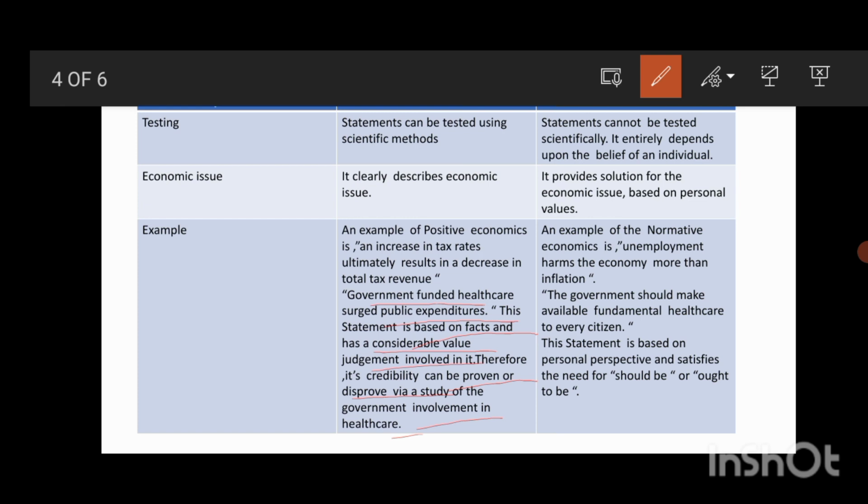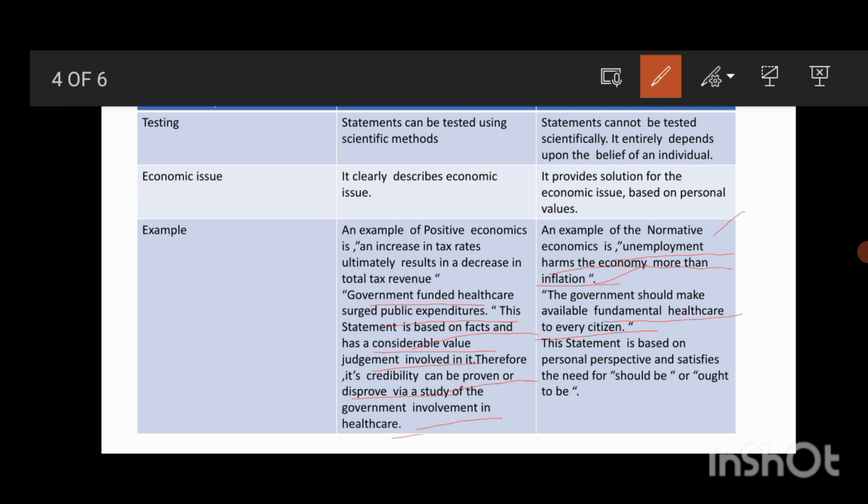Okay, an example of normative economics is: unemployment harms the economy more than inflation. Here they are considering the opinions of people. Some people have an opinion that unemployment harms more than inflation, so the government should make fundamental healthcare available to every citizen.